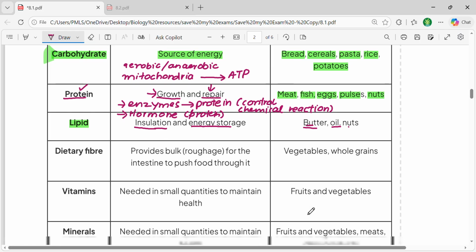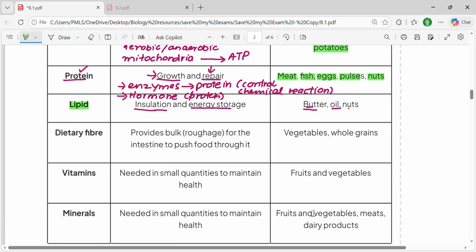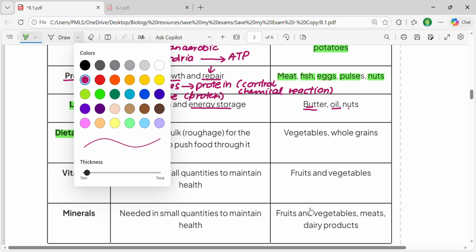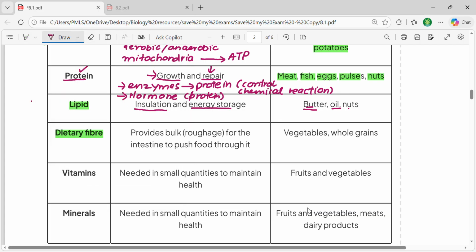Okay, next, let's talk about dietary fibers. As I have already mentioned, dietary fibers can also be called roughage. They do not provide energy. Students usually write that they are important, but they do not provide energy; they're not used. Another very important thing is that they're not digested in your digestive system.